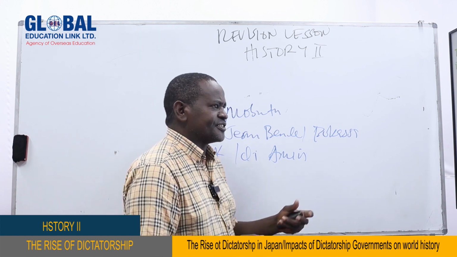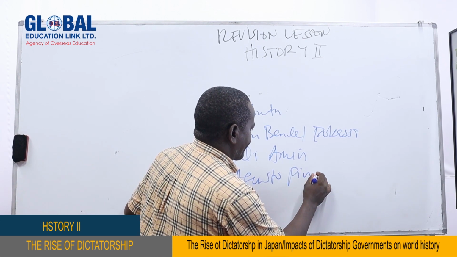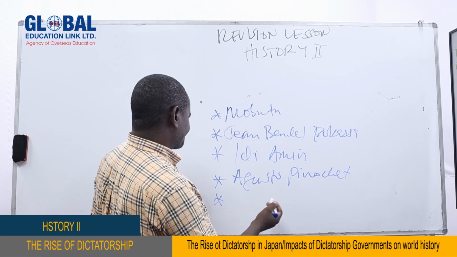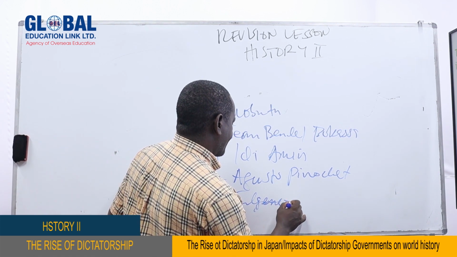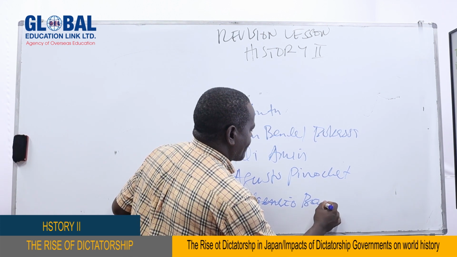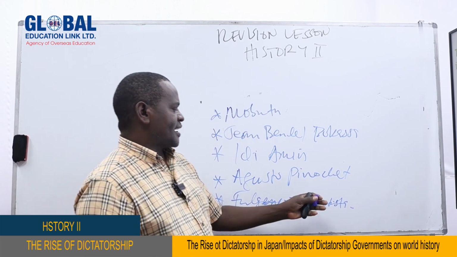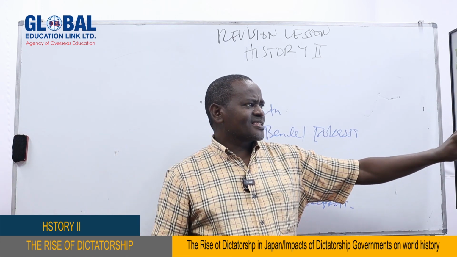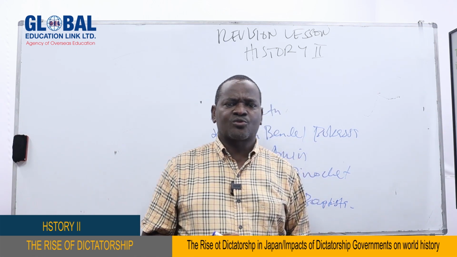Also, we have others in other continents. For instance, there was Augusto Pinochet of Chile. Also, there were others like Fulgencio Batista of Cuba, who ruled Cuba until the Cuban Revolution of 1959. So, my dear students, as you can see, there was the rise of dictatorship governments which were similar to that of Italy, Japan, and Germany.